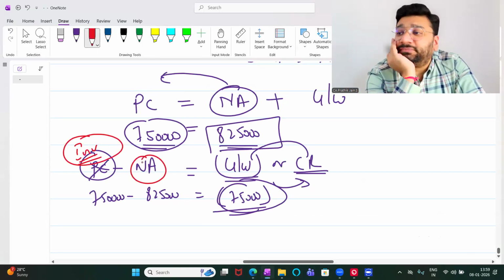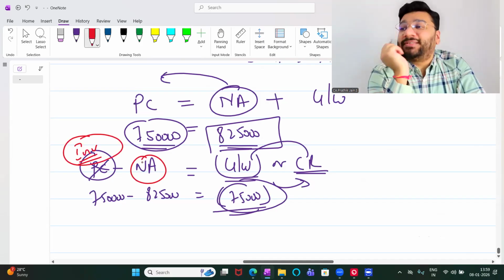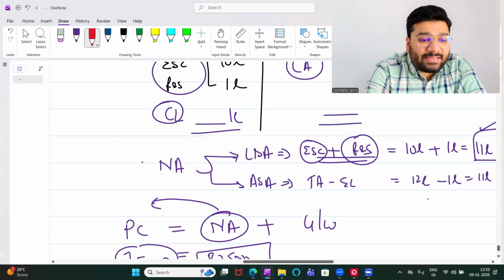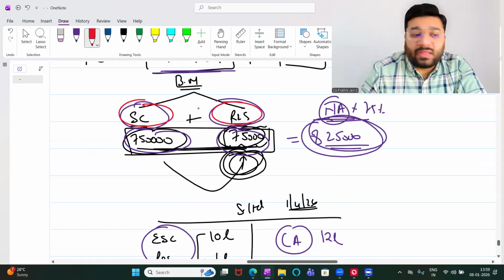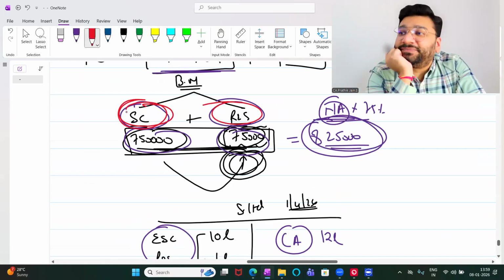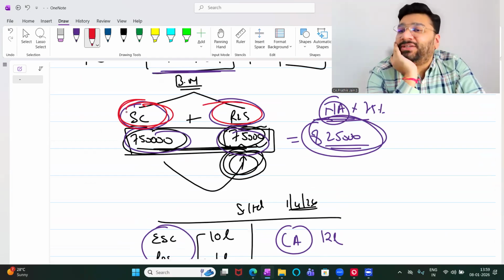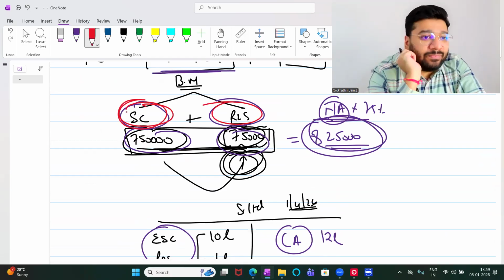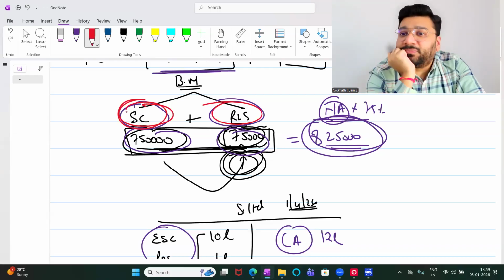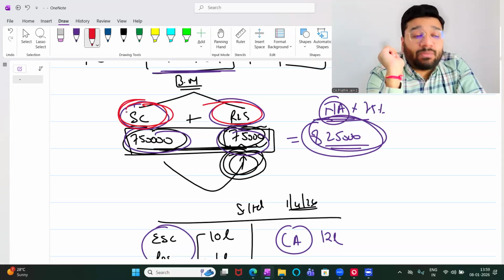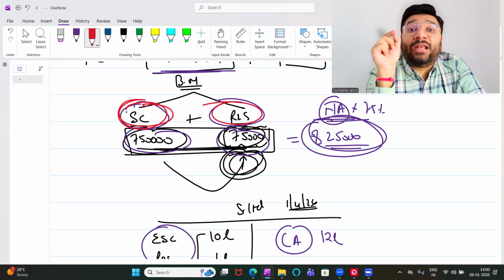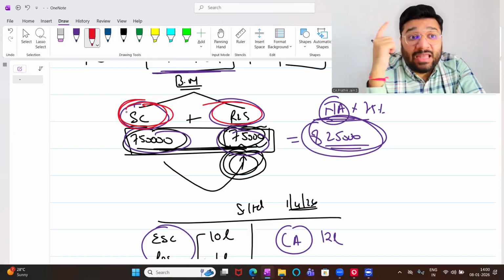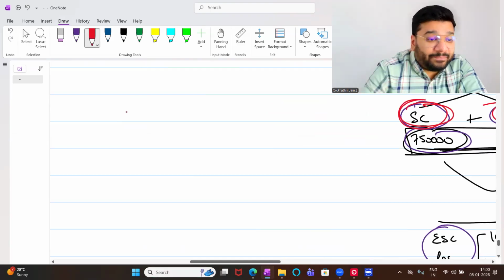Second is net asset. In net asset, I need two things. One is share capital, and another is reserve and surplus. Share capital information will come again from the balance sheet. Now, reserve and surplus, you have to be very careful. Listen to me very carefully. The goodwill and the capital reserve that you're supposed to calculate is calculated on the date of acquisition. Remember 12th standard. We did the goodwill topic in 12th and CA foundation. Think about it.